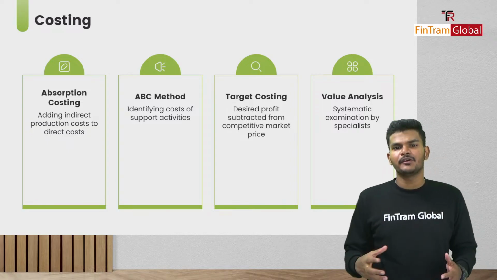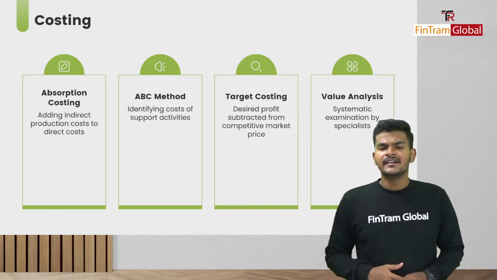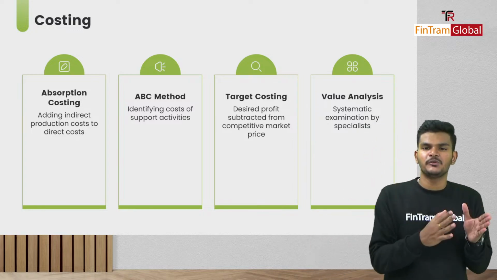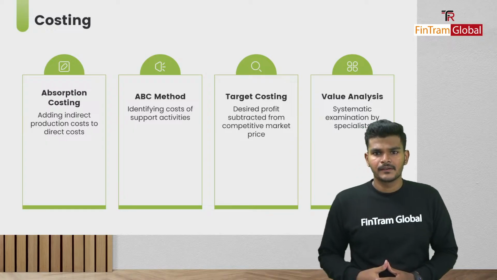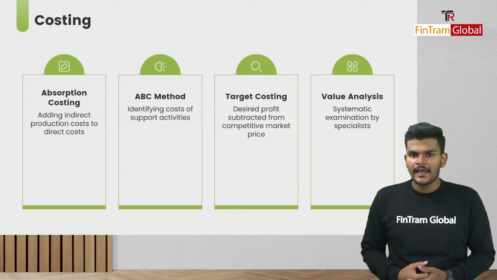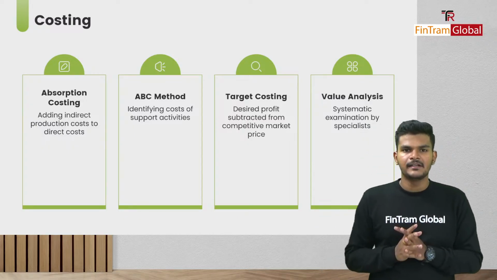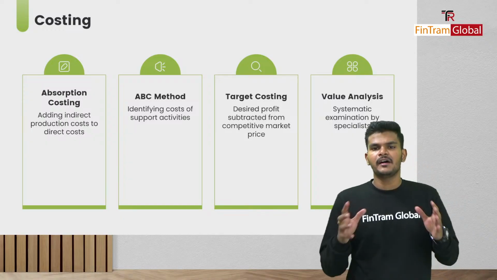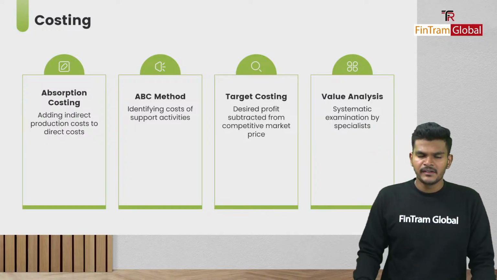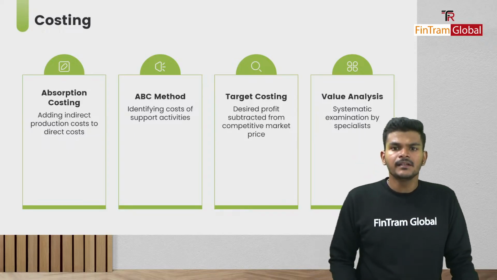Then I'm looking at a scenario where I'm manufacturing multiple products. Let's say products A, B, and C. Direct costs are always directly attributable to each of the products. Let's say that I have two products, product A and product B, and I'm manufacturing both within a particular factory. Both of them are produced in the same factory. Now, where do I allocate the factory rent exactly? That's basically the thing.